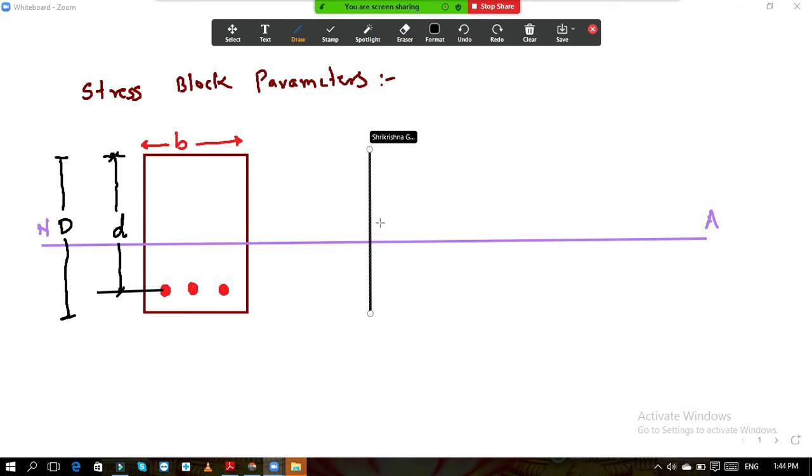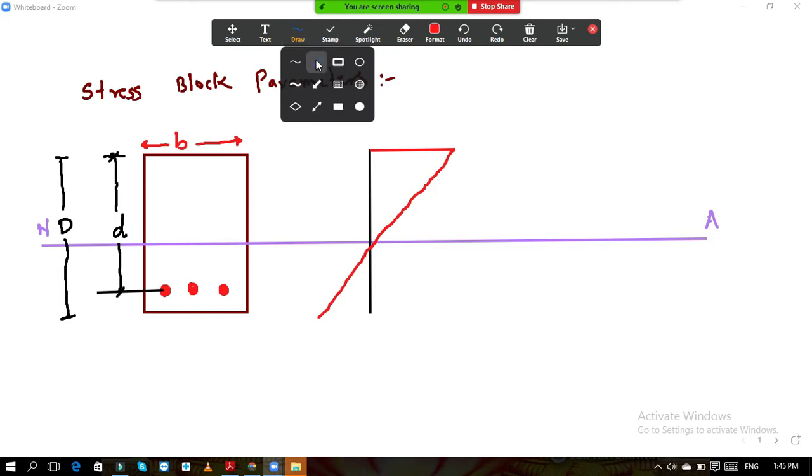Okay, so if you see the strain, then this type of diagram is there for strain distribution. Now my diagram, I have not drawn very correctly, but I think you can understand it. This is your strain distribution diagram.